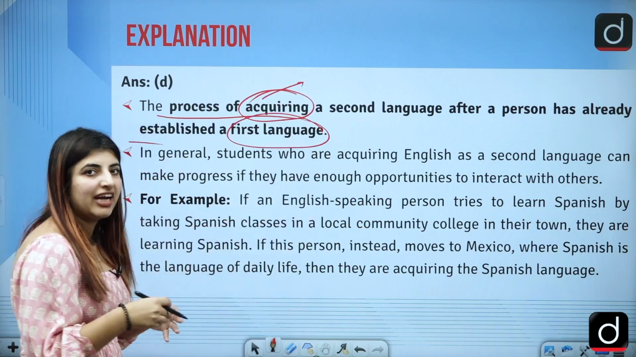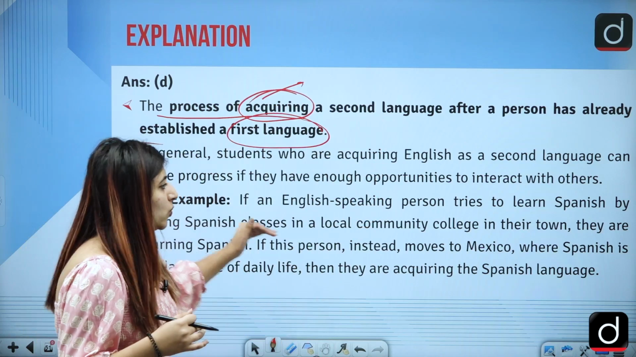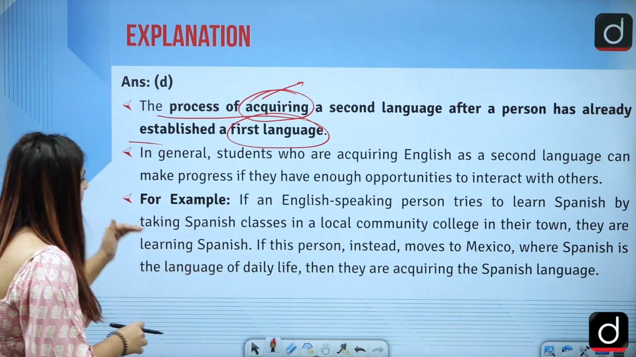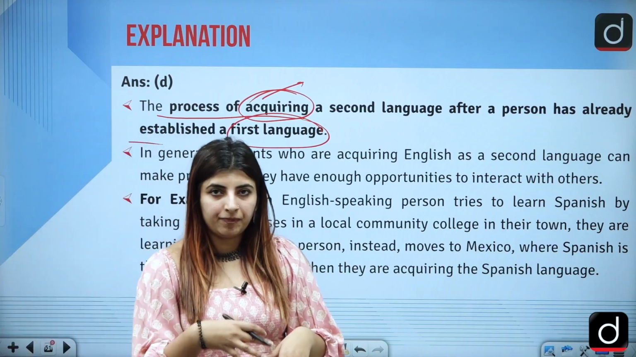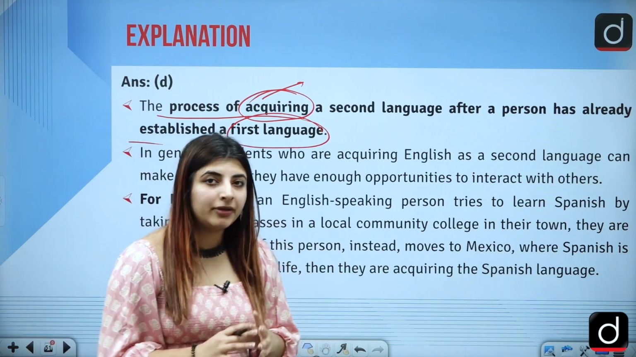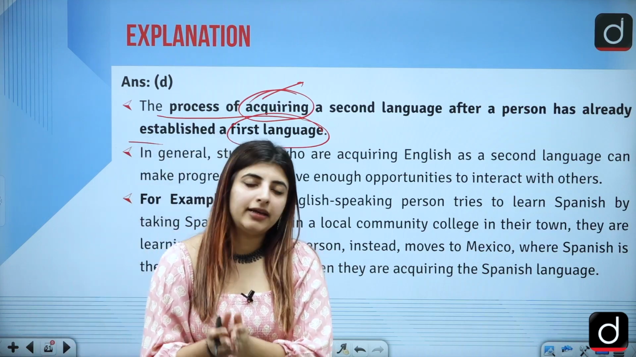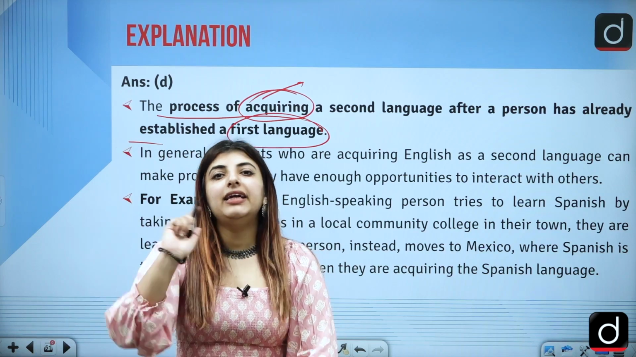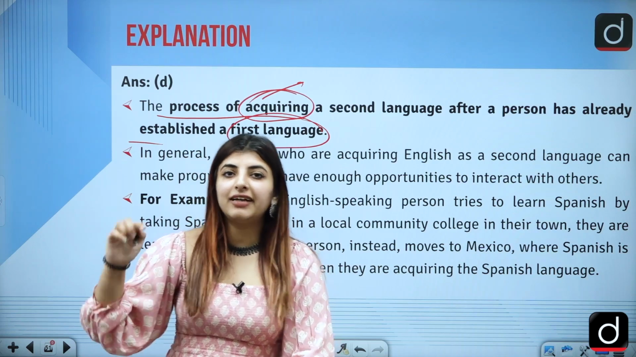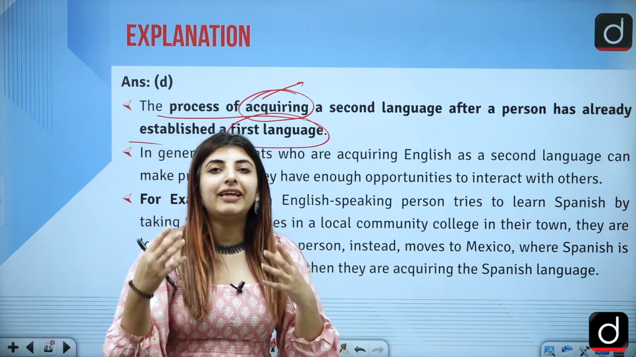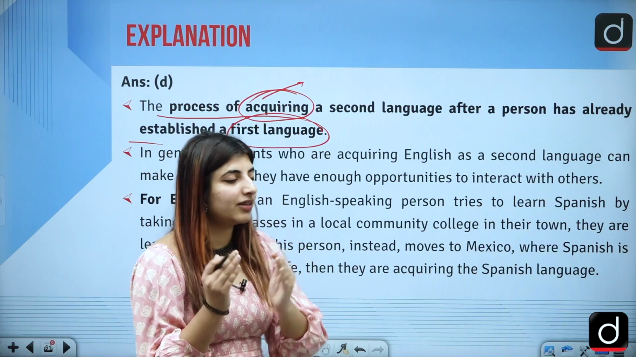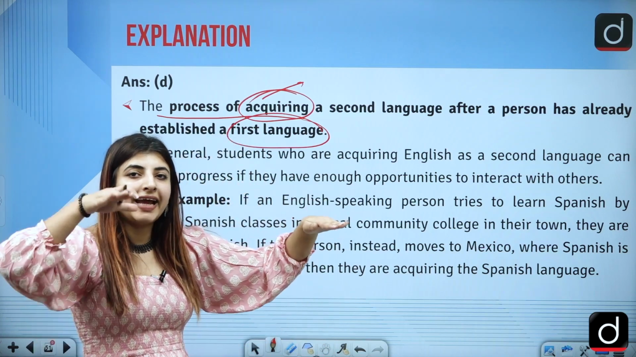So what is the difference between acquiring and learning? Let's look at this example. An English speaking person tries to learn Spanish. So he is taking Spanish classes. This is learning, right? Because he is not totally surrounded by people or in that very environment where this language is common. So when that same person moves to Mexico, now he is surrounded by people who speak Spanish. Because he is now surrounded by people whose language is Spanish, he'll be able to acquire that language more easily. Correct? So that is how learning differs from acquiring.